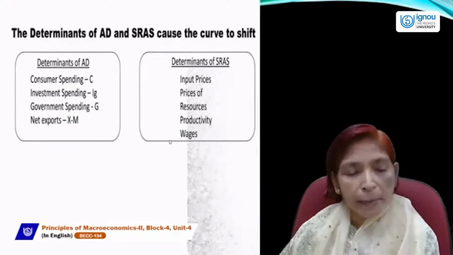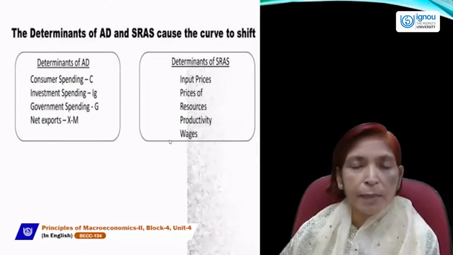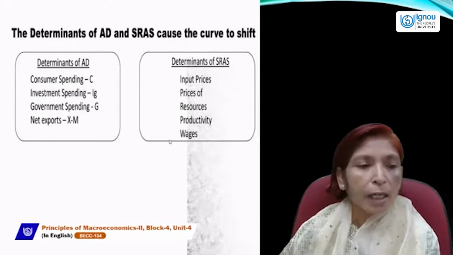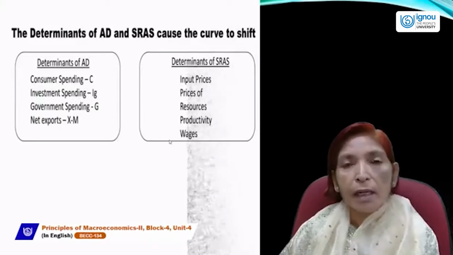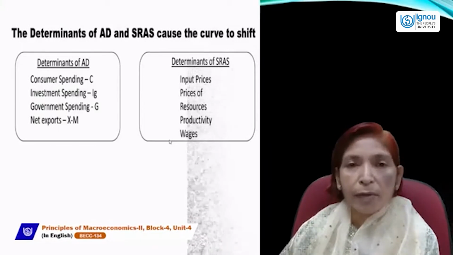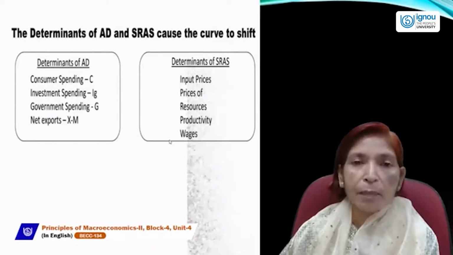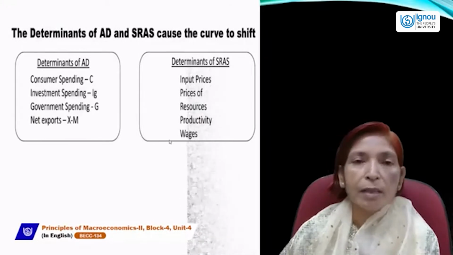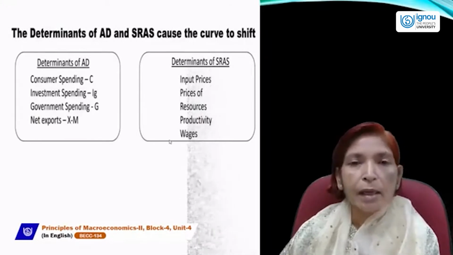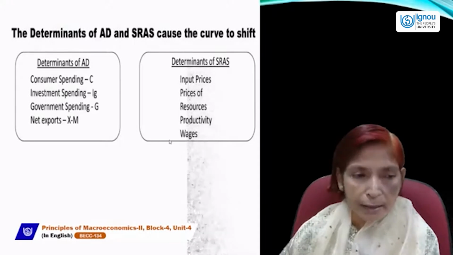Same as government expenditure, as we know that one person's expenditure is another person's income. If government is spending more money, then consumers' income will rise, their purchasing power will rise, and due to the rise in their purchasing power, their capacity to buy will rise, and they will demand more. In this case, the demand curve will shift to the right hand side.